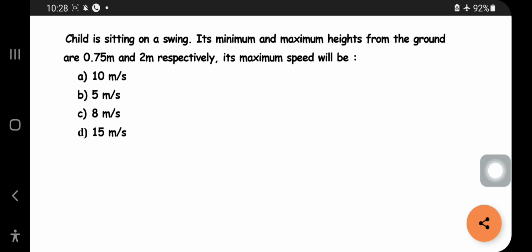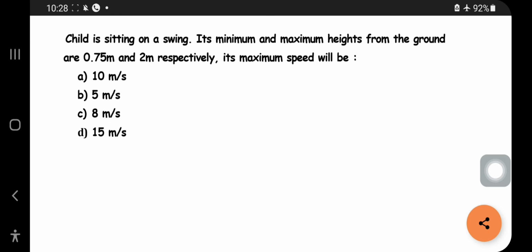The next question is related to the law of conservation of energy. They may ask about 2 to 3 questions on the law of conservation of energy in your NEET exam. That is most probably expected. So we will see the question. A child is sitting on a swing. Its minimum and maximum heights from the ground are 0.75 and 2 meters respectively. The maximum speed will be what?